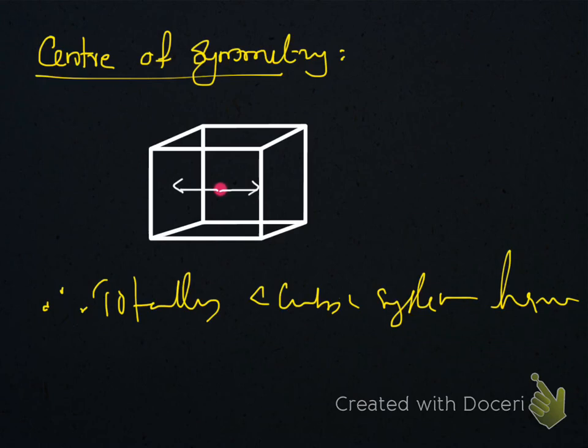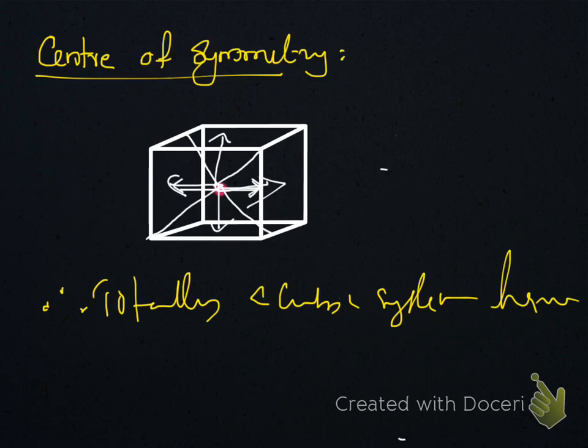If you move a particular distance to this direction, we can see a face. When we move same distance in opposite direction, again we will get a face. Towards this end, face. Again here we have face at the same distance. When we move like this, we will get corner. Same distance we will get another corner. When we move like this, we will get an edge. When we move the same distance in opposite direction, we will get another edge.